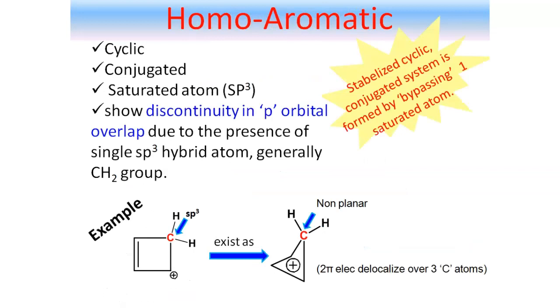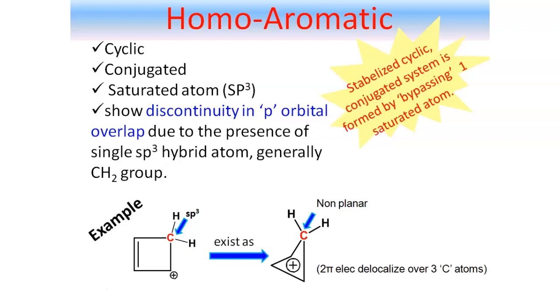It is a very important one. So for being homoaromatic, a system has to be cyclic, it should be conjugated, and the most important thing is there should be a saturated atom. Not necessarily a carbon, any saturated atom or any sp3 hybridized atom might be present there. Mostly it is a CH2 group or methylene group.